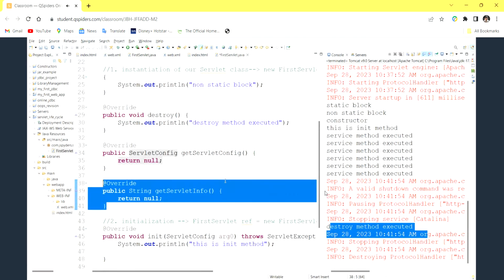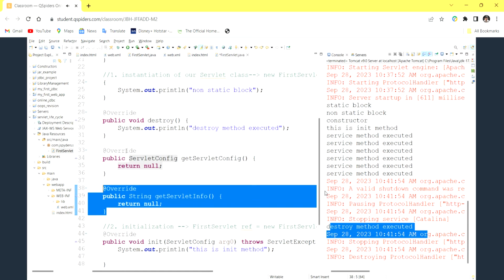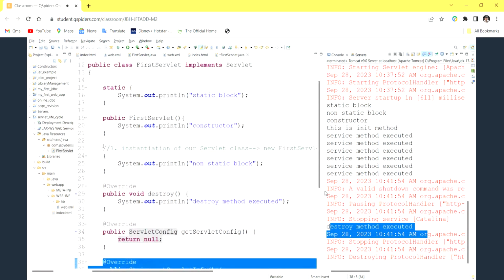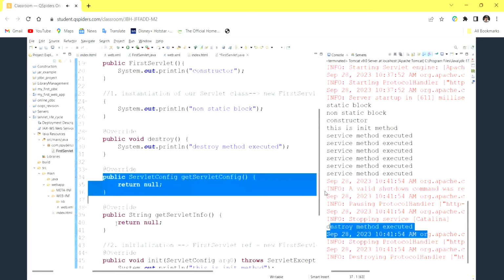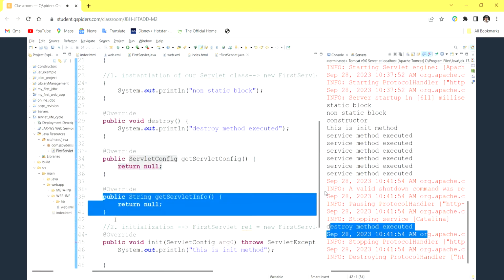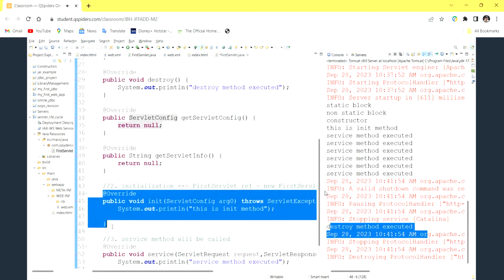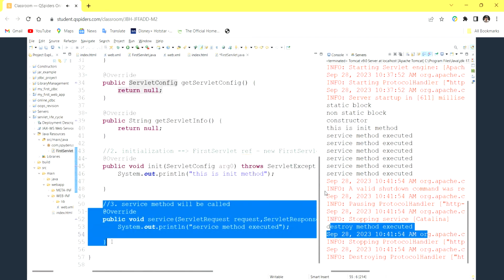But whenever I'm sending a request, I don't need these four methods. I don't need the destroy method, I don't need the getServletConfig method, I don't need the getServletInfo method, and I don't need the init method. I just need the service method to process the request as of now. So always we need to focus on the service method because we are going to accept the request, process the request and send the response. The same job we are going to do repeatedly with the help of the service method.